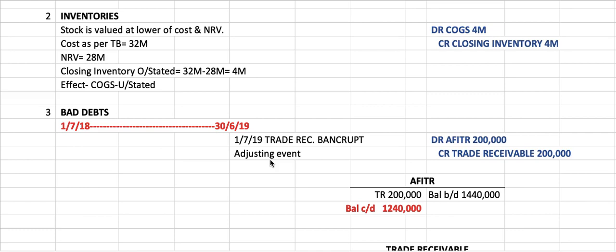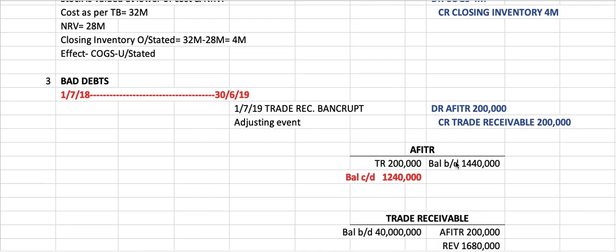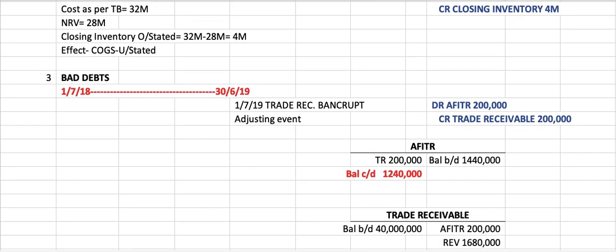So how do you adjust the bad debts? Of course, you will debit your AFITR and credit trade receivable. We credit trade receivable because you cannot get that 200,000, so you have to reduce the asset. Trade receivable is your asset, so you have to reduce your asset. And as the cross-reference, you should debit the AFITR.